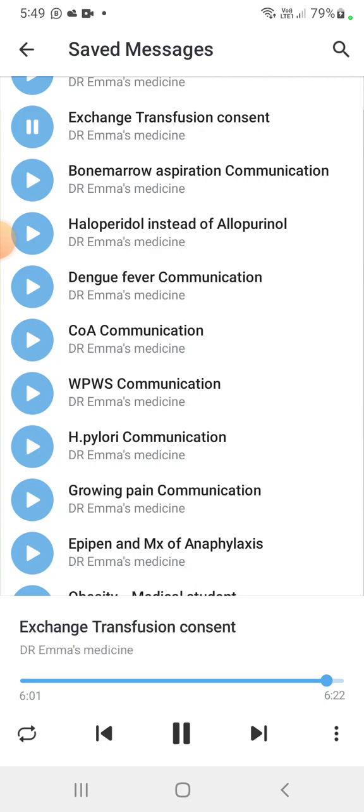Okay, I will think about it. Great, and please, if you have any questions, you will find us here. Do not hesitate. I will give some leaflets to read quickly, waiting for your decision as soon as possible. So it is an urgent situation. We can give a maximum of 1 or 2 hours, but we have to do the exchange transfusion.